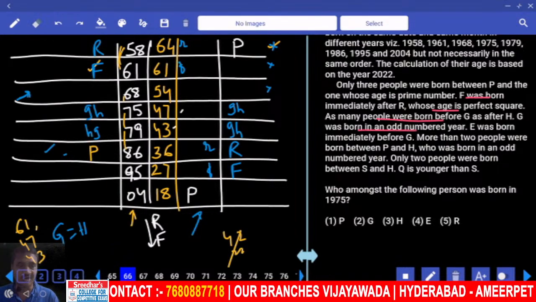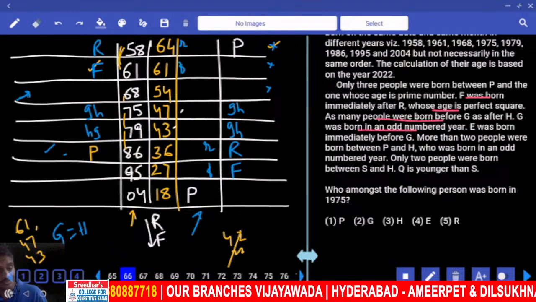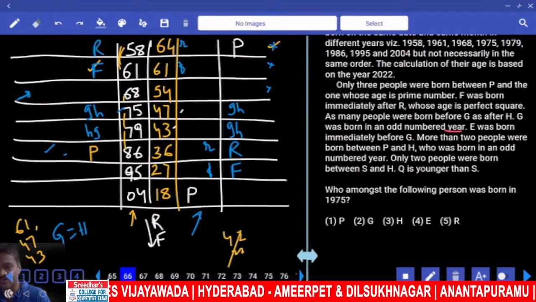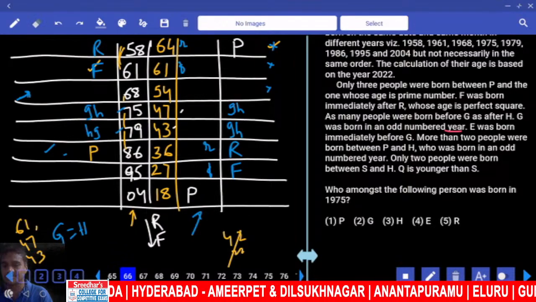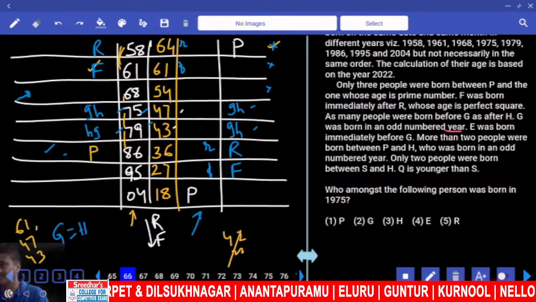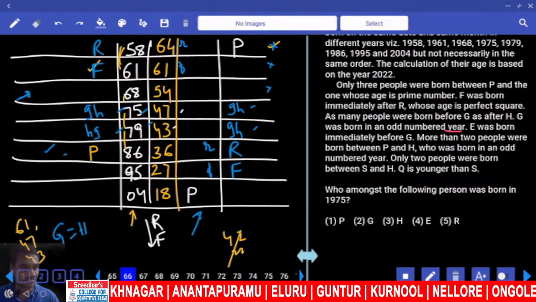And G was born in an odd number year. I am talking about the year. The year must be an odd number. Now 75 is odd and 79 is also odd. Now here again, G is 75, 79 again an odd number. And there is no use with this one at all.